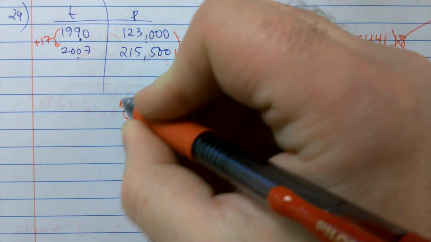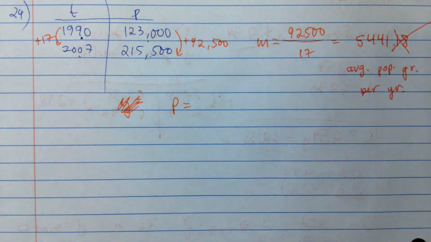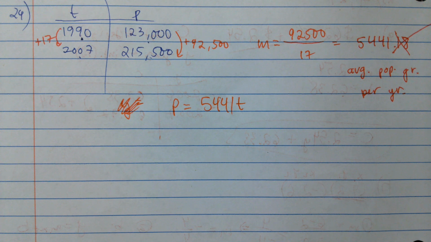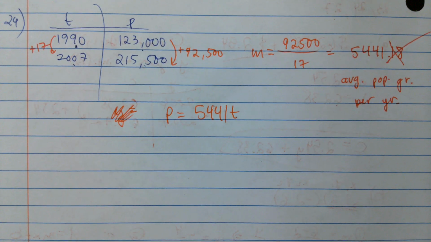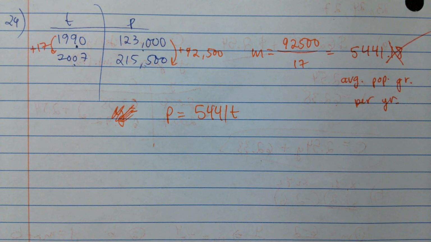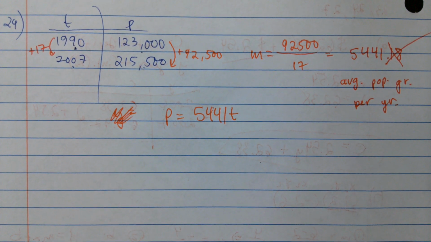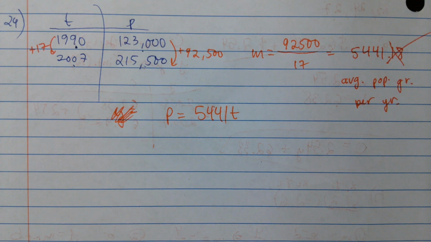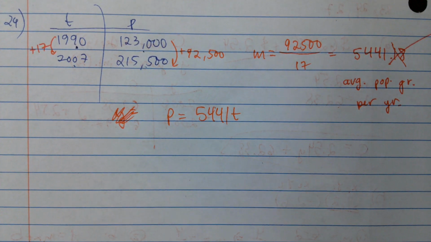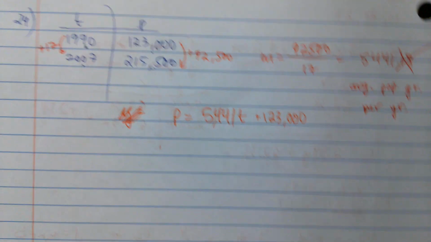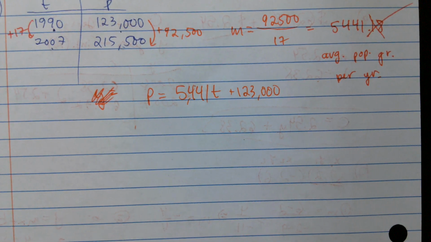What's my B value here? Actually, it's not Y, it's P. What's my B value? That's a great question, Mr. Church, isn't it? What did you put? You put P equals 5,441T plus what? 123,000? That sounds right to me. Why are you guys being shy about it? Guys gatekeeping answers from me?